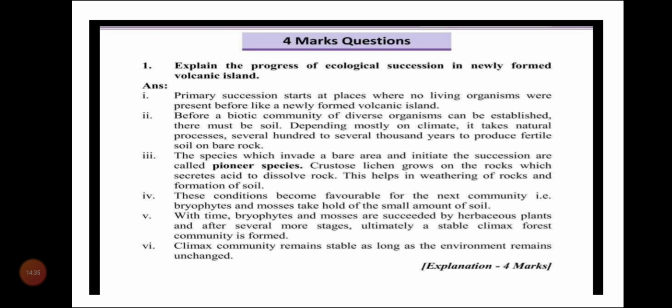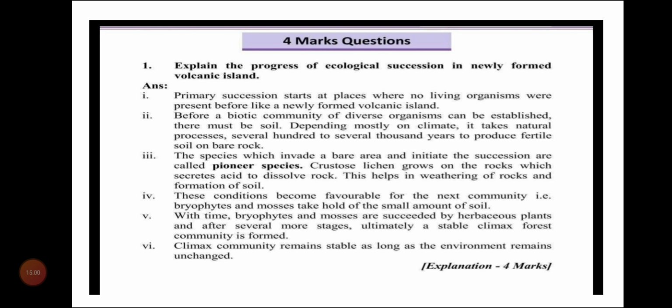Crustose lichens grow on the rocks and secrete acids to dissolve rocks. This helps in weathering of rocks and formation of soil. These conditions become favorable for the next community, that is bryophytes and mosses, which take hold of the small amount of soil.